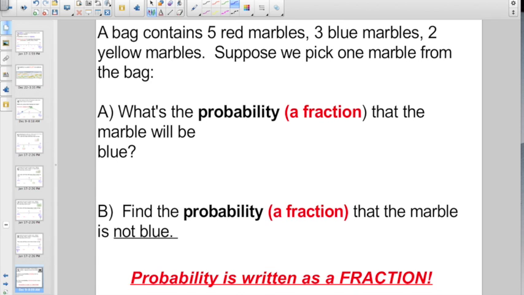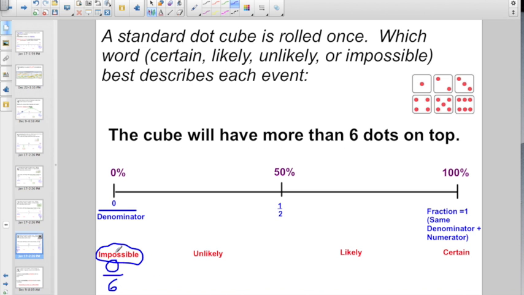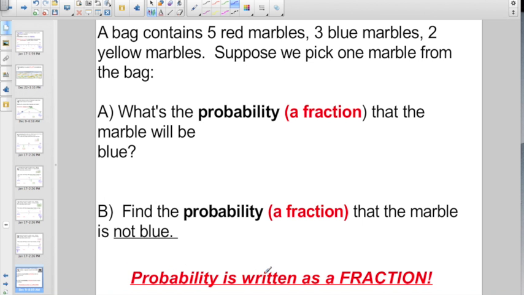So moving away from chance and taking a look more at probability, the big thing to remember: chance are the words impossible, unlikely, likely, or certain. Probability is the fraction. So let's take a look at this problem. A bag contains 5 red marbles, 3 blue marbles, 2 yellow marbles. Suppose we pick 1 marble from the bag and they want to know what's the probability that the marble will be blue. Well, it works like any other fraction.